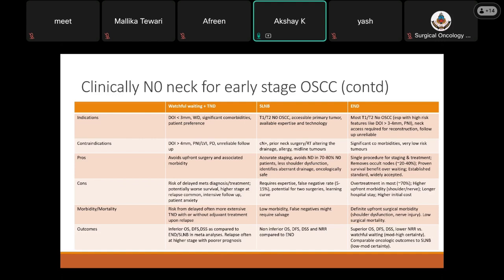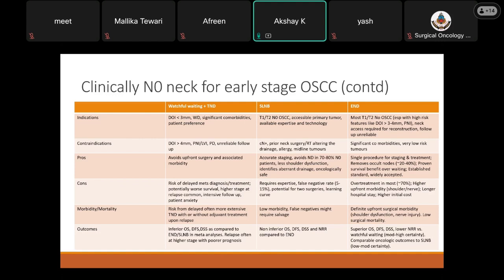For sentinel node biopsy, the indication can be a T1, T2, N0 lesion. The primary should be in an accessible location, and there should be availability of expertise and technology at the center. Contraindications can be an N+ neck, prior neck surgery or RT, which alters the drainage, allergy to certain dyes being used, and the presence of midline tumors.